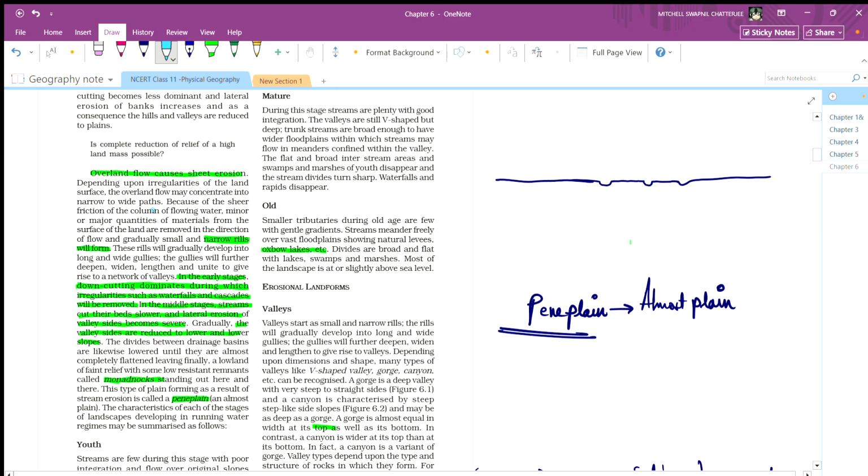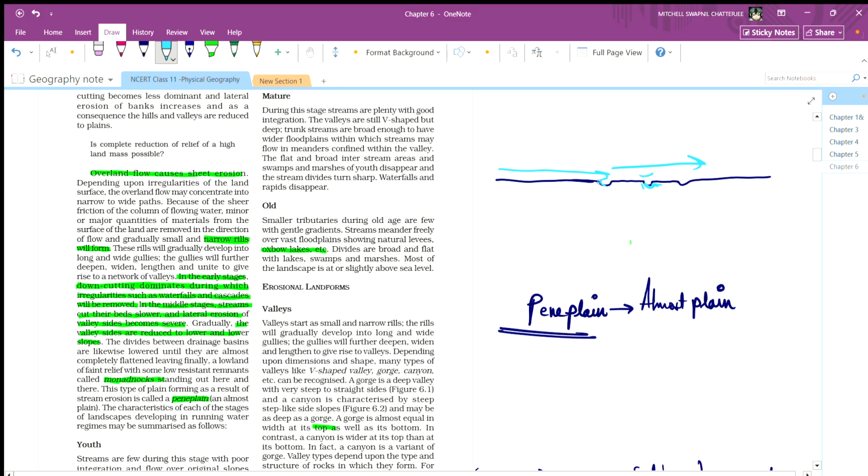Because of shear friction of the column of flowing water, minor or major quantity of material from the surface of land are removed. These are due to just friction, due to shear force of water flowing. There's some minor degradation of land that will form.